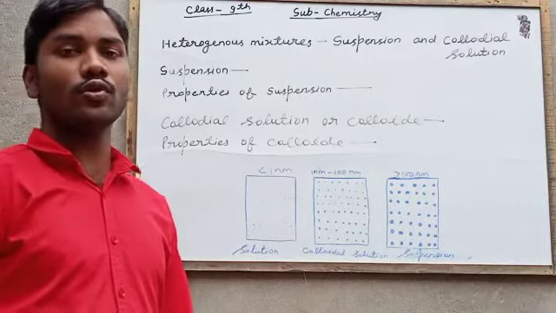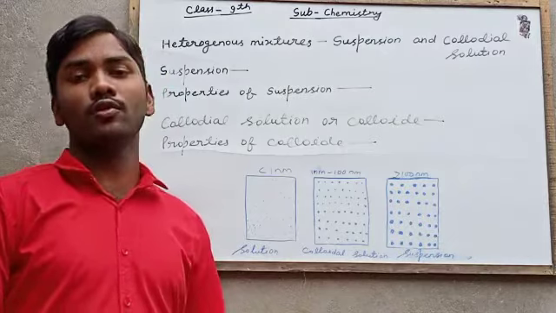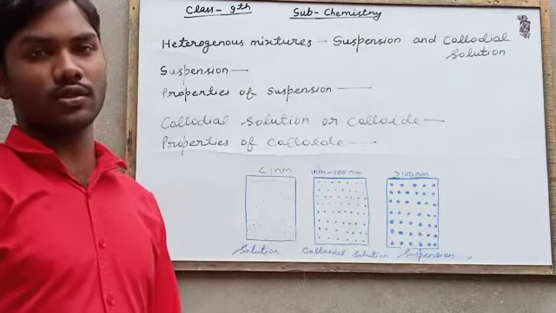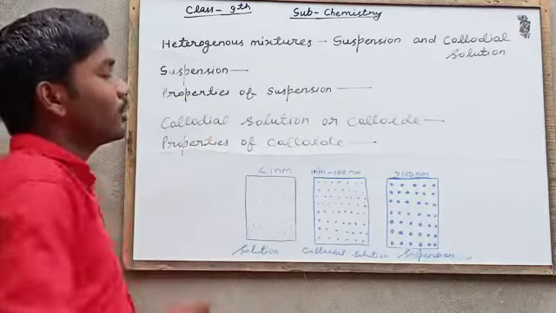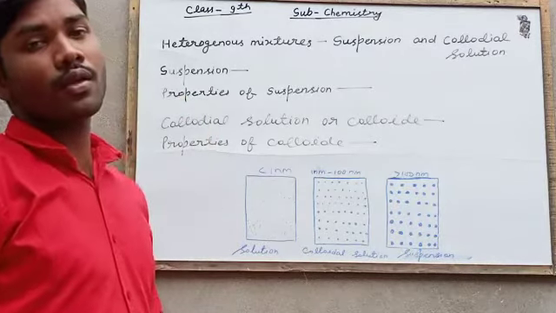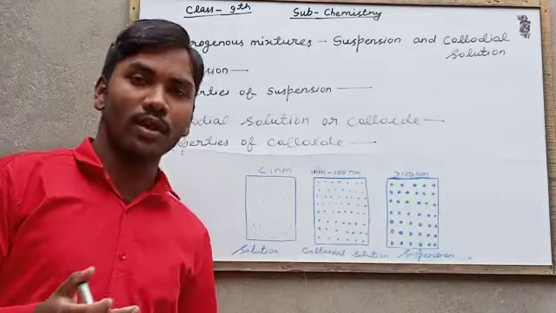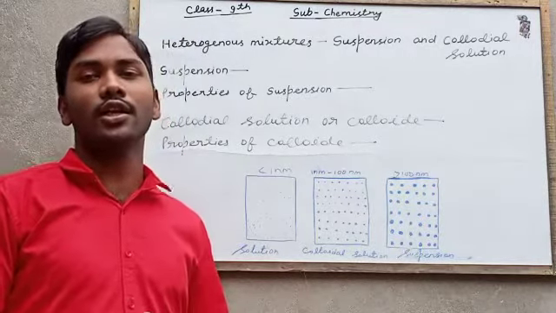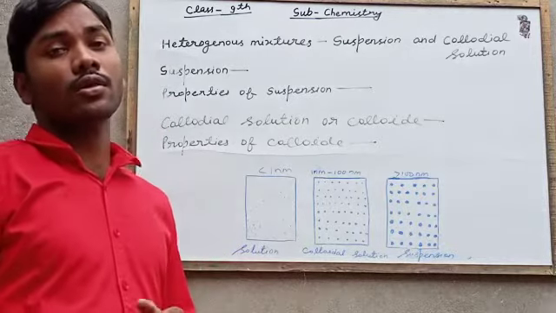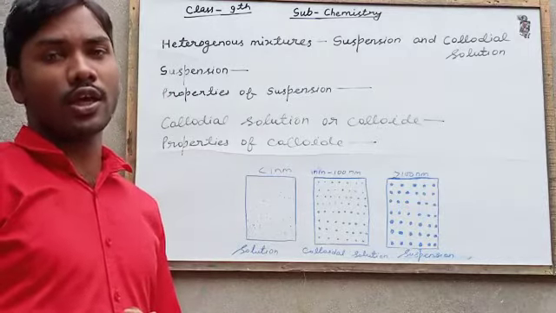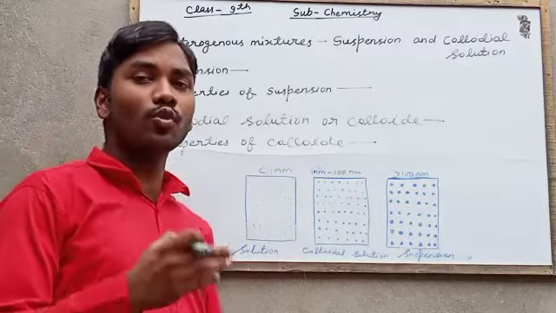In the previous video we discussed solutions. Solutions are homogeneous mixtures. Today we are going to discuss heterogeneous mixtures. Heterogeneous mixtures are found in many forms, like solid state and liquid state. Heterogeneous mixtures are those in which the constituents are in more than one phase.